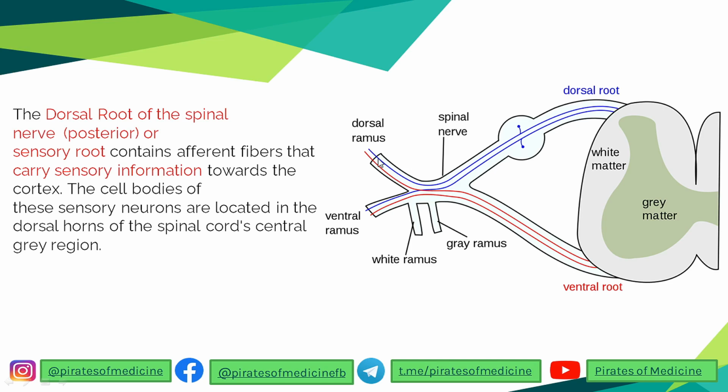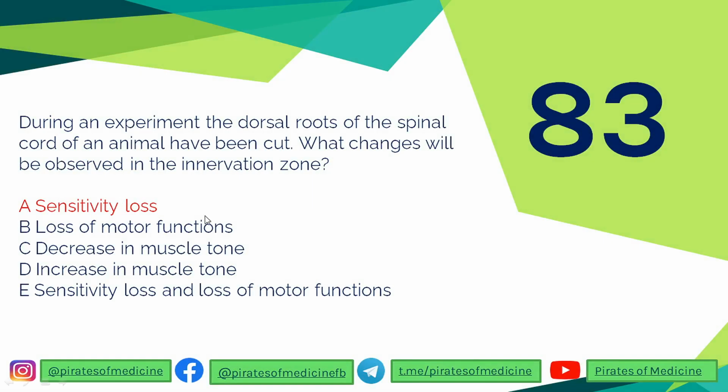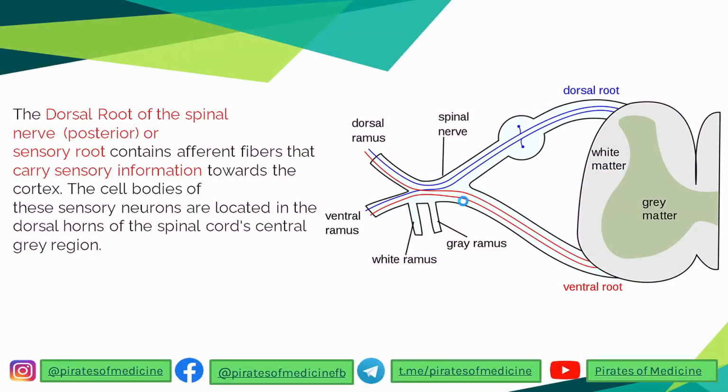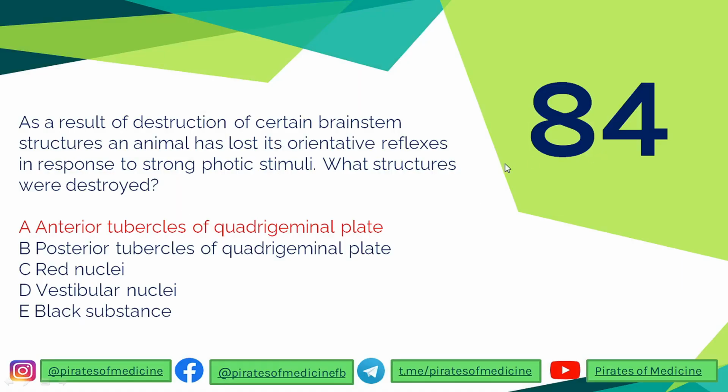These afferent nerves carry the information to the dorsal root, and from the dorsal root there are sensory nuclei present whose axons make up the dorsal tracts of the spinal cord, like the spinothalamic tract we talked about, or the dorsal lemniscal, medial lemniscal pathway. So they carry the sensory information from the spinal cord to the cortex. So if there is injury of the posterior part of the spinal cord or the dorsal horn, it will lead to loss of sensory information, sensitivity loss. Correct? Pretty simple. So the 84th and 85th questions are quite related.